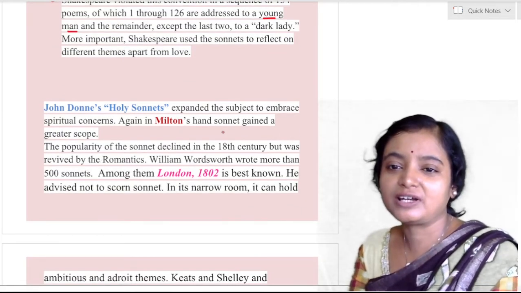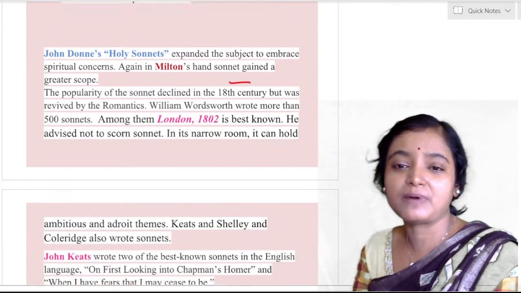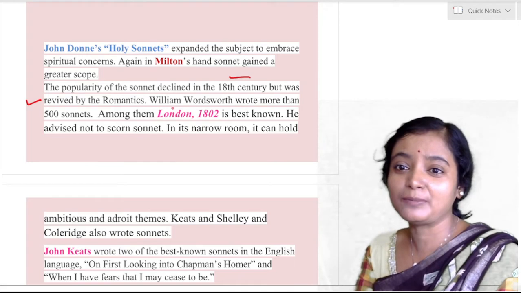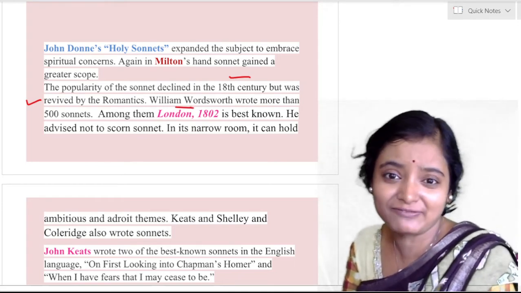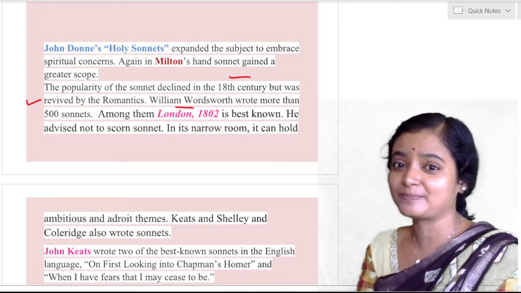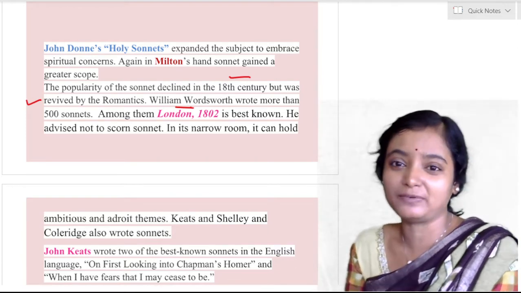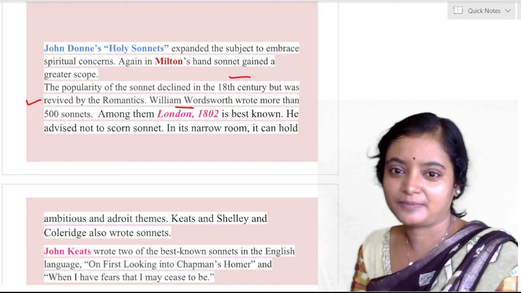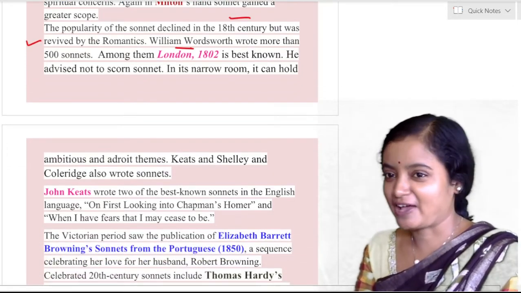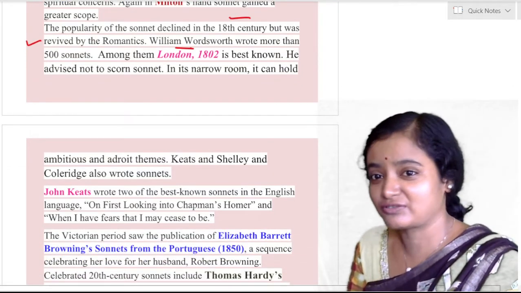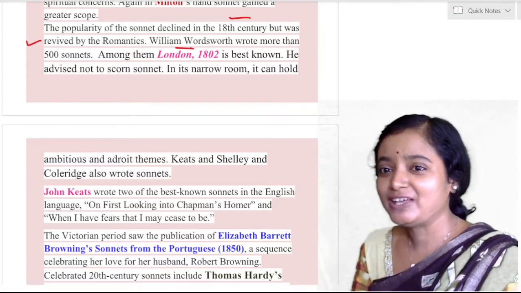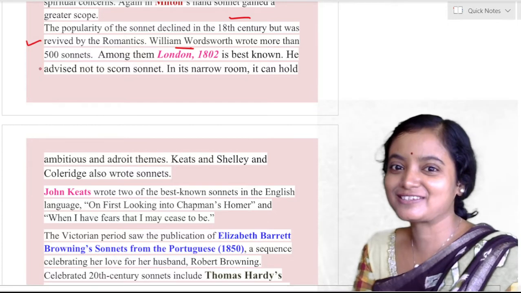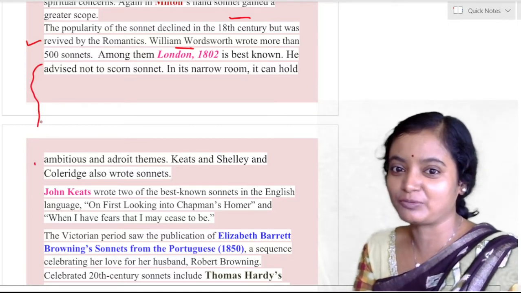The popularity of the sonnet declined in the 18th century, but it was revived by the Romantics. William Wordsworth wrote more than 500 sonnets. So the sonnet was so popular. Among them, London, 1802 is the best. There is a line from Wordsworth advising not to scorn the sonnet: in its narrow room, it can hold ambitious and adroit themes. So this is his advice, so you must follow.